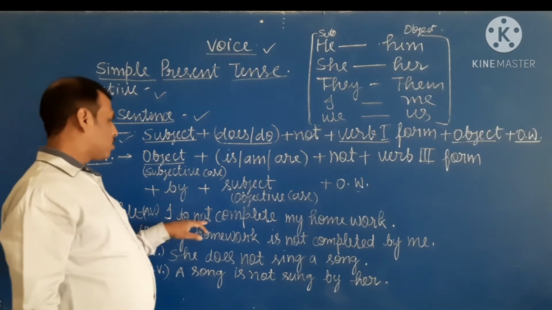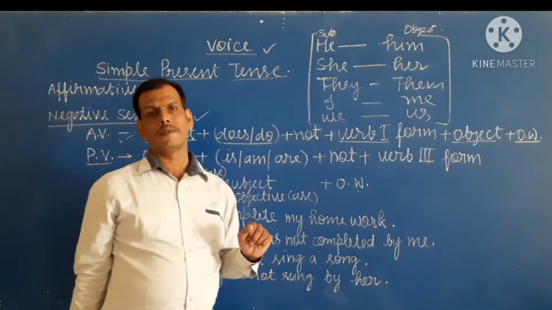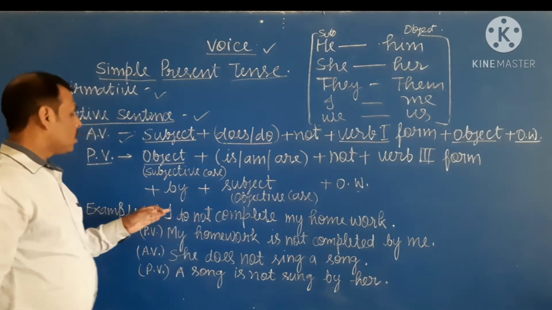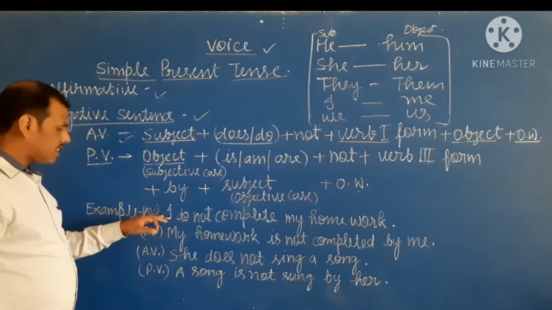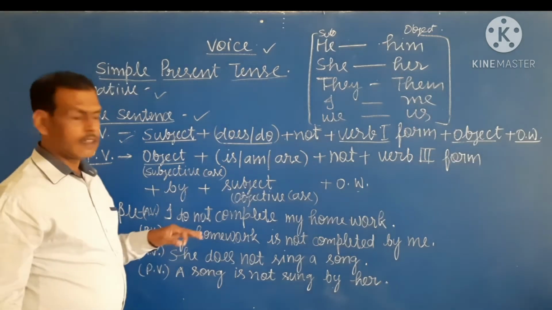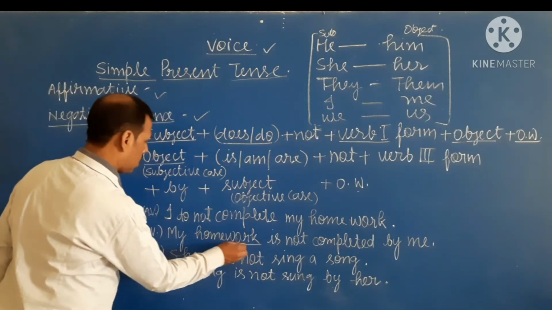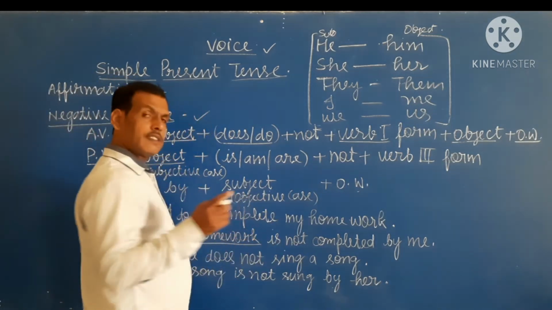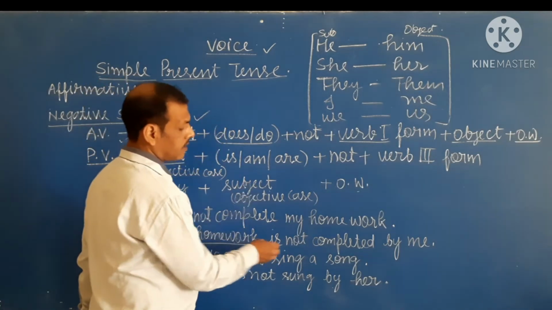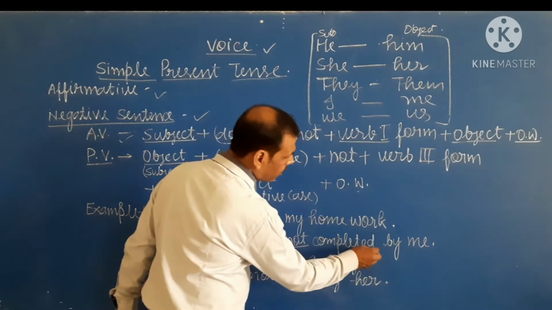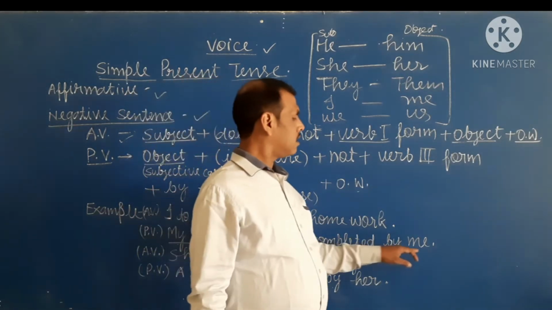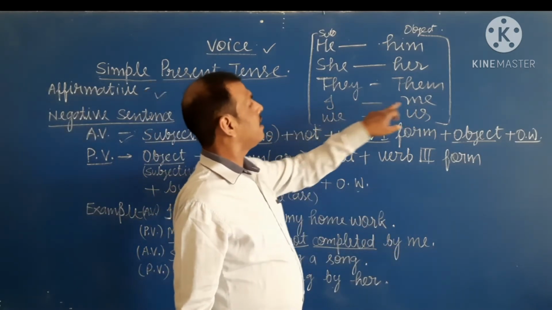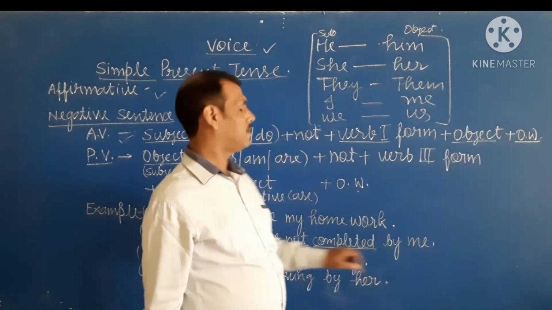The sentence is: I do not complete my homework. This is a negative sentence. When we convert this sentence into passive voice, first we write my homework. My homework is singular, so we write is. Then not, then the third form of the verb, then by, then me. The objective case of I is me, so I write me.